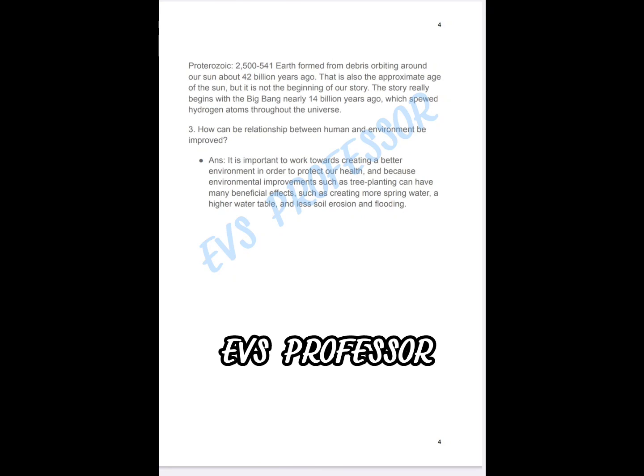3. How can the relationship between human and environment be improved? ANS: It is important to work towards creating a better environment in order to protect our health, and because environmental improvements such as tree planting can have many beneficial effects, such as creating more spring water, a higher water table, and less soil erosion.